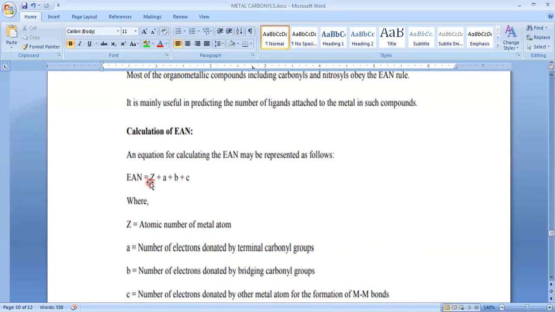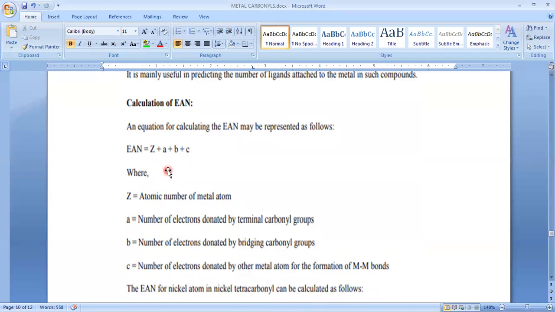For that we have one formula, that is EAN is equal to Z plus a plus b plus c, where Z is the atomic number of the metal atom. Any atom or element has a number of electrons equal to its atomic number. So for example, if you take iron, atomic number is 26, so that means iron will have 26 electrons. Next, a is nothing but the number of electrons donated by terminal carbonyl groups.